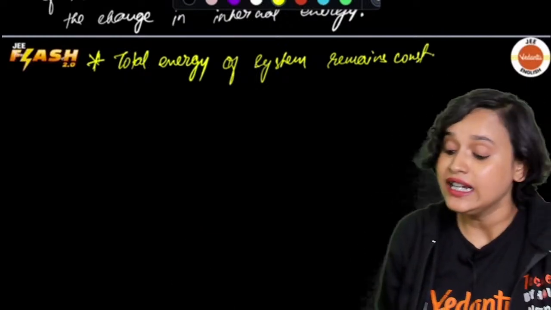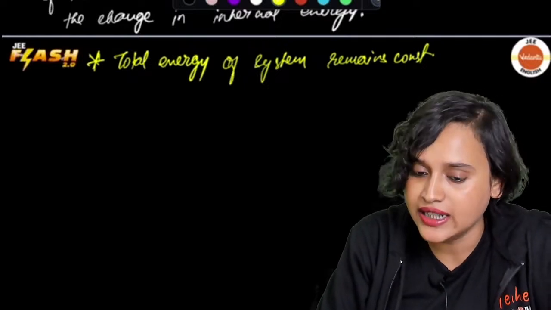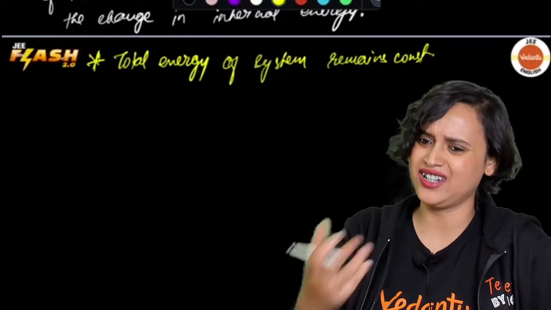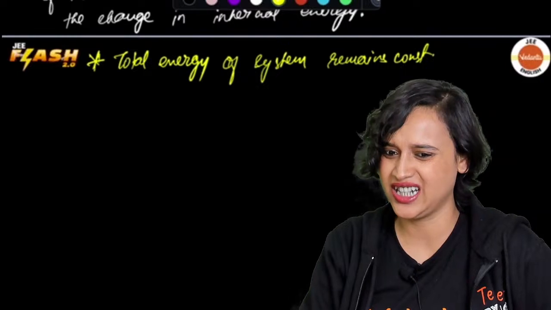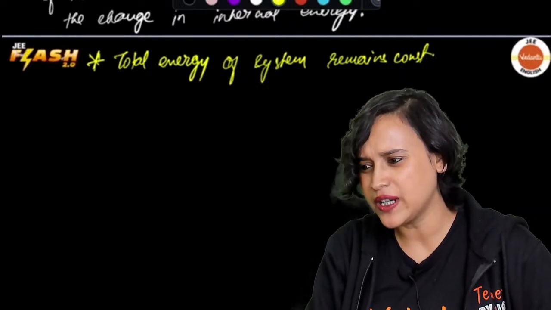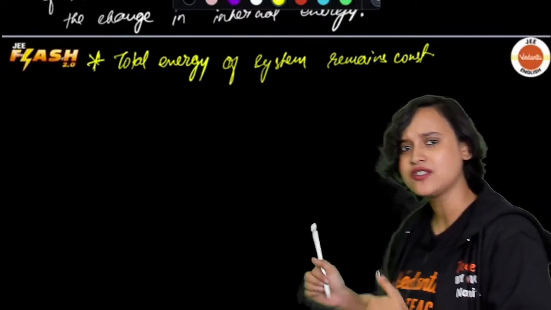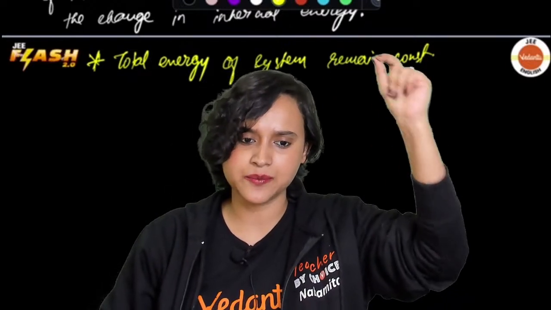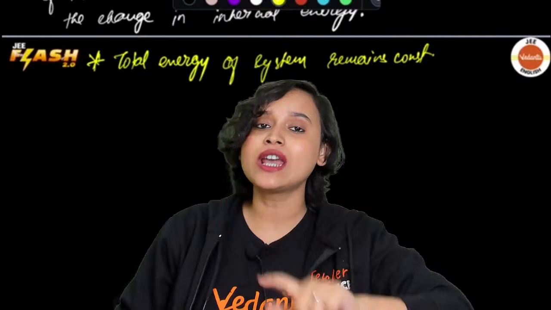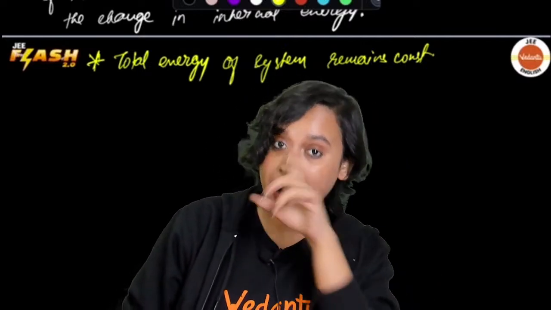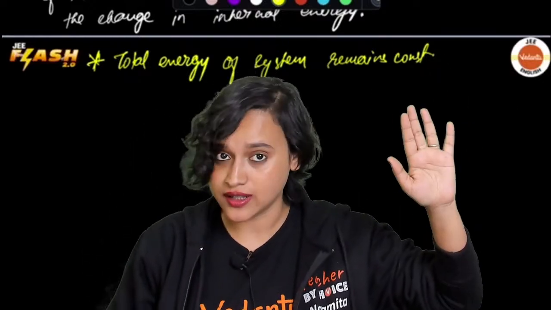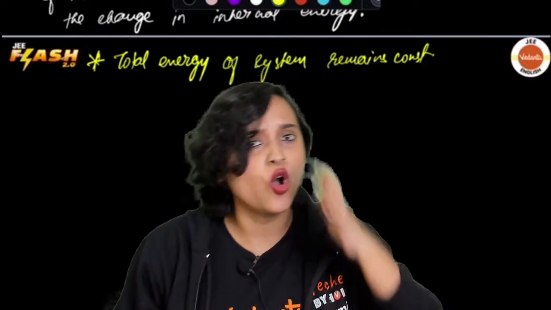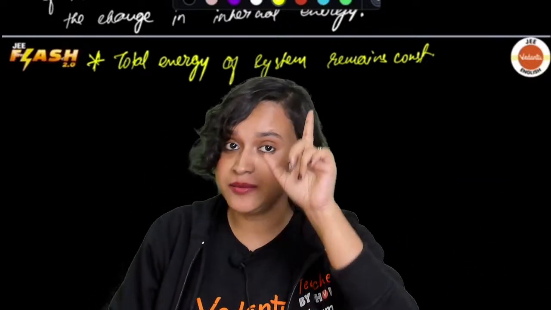Now this internal energy, my dear students, haven't I just told you that if heat passes in or out of the system, you will be able to change the internal energy? So that means it depends on temperature. Am I right, everybody? I have told you that you can change the internal energy if matter enters or escapes out of the system, if heat gets in or escapes out of the system, or if work is done on the system or by the system. At that point, internal energy changes.